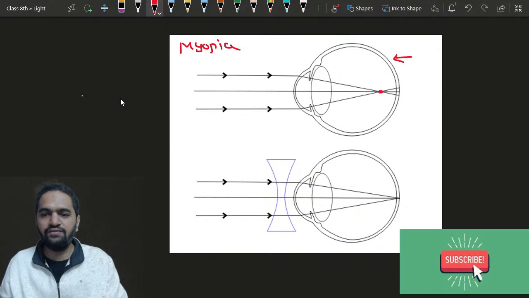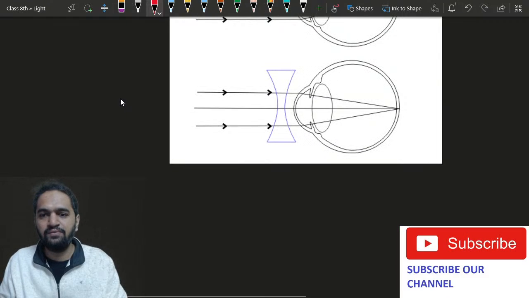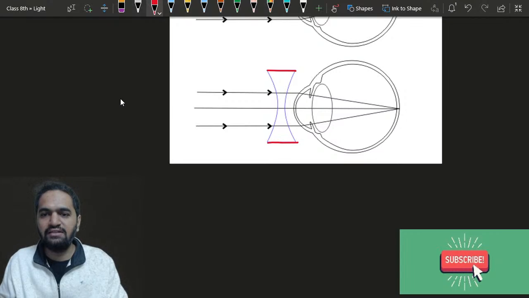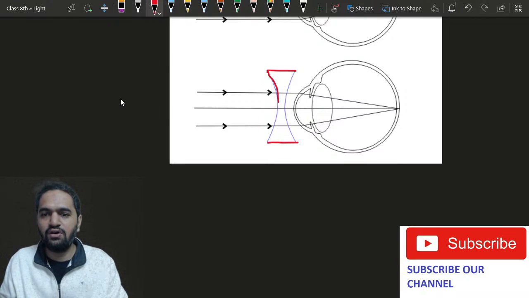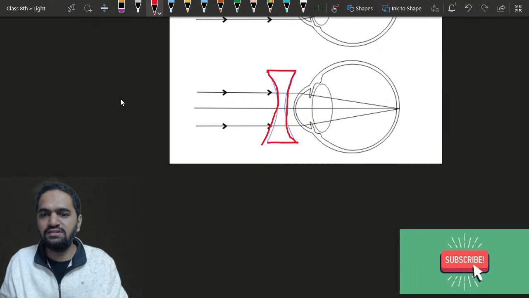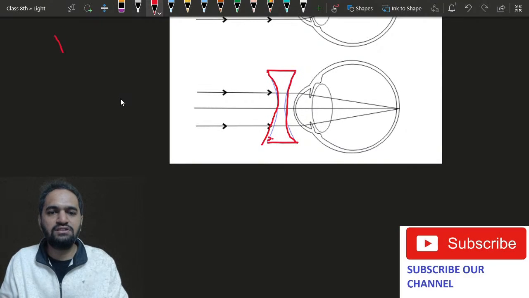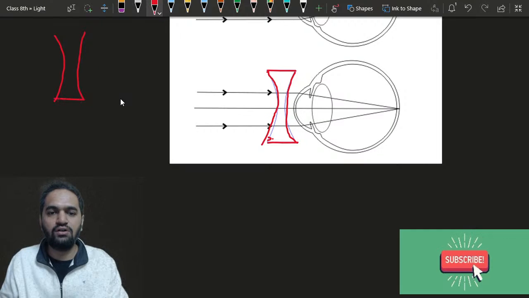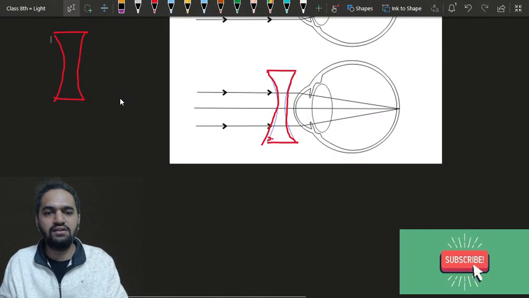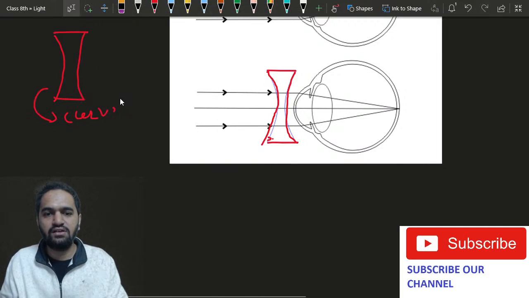And for doing that, we have to use this lens, this one. This lens is called concave, which is curved inside. The lens which is curved inside is called concave.